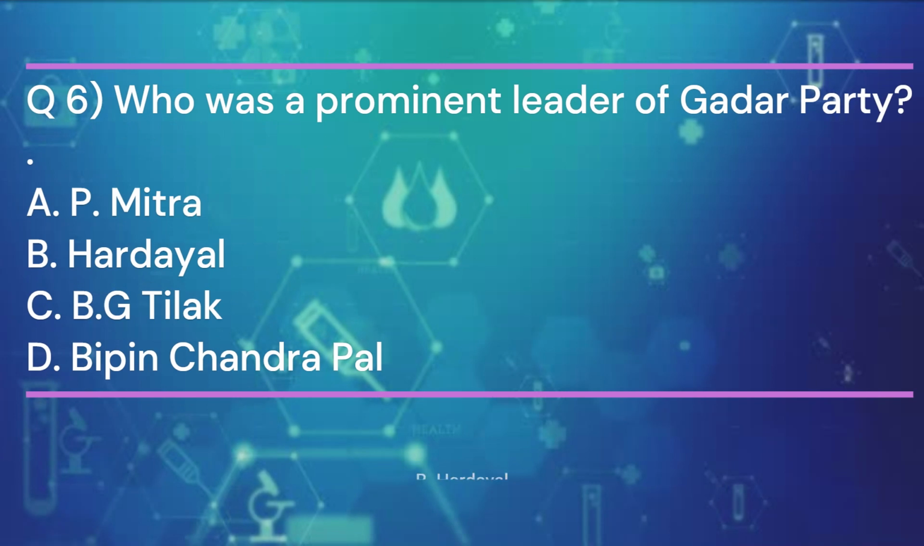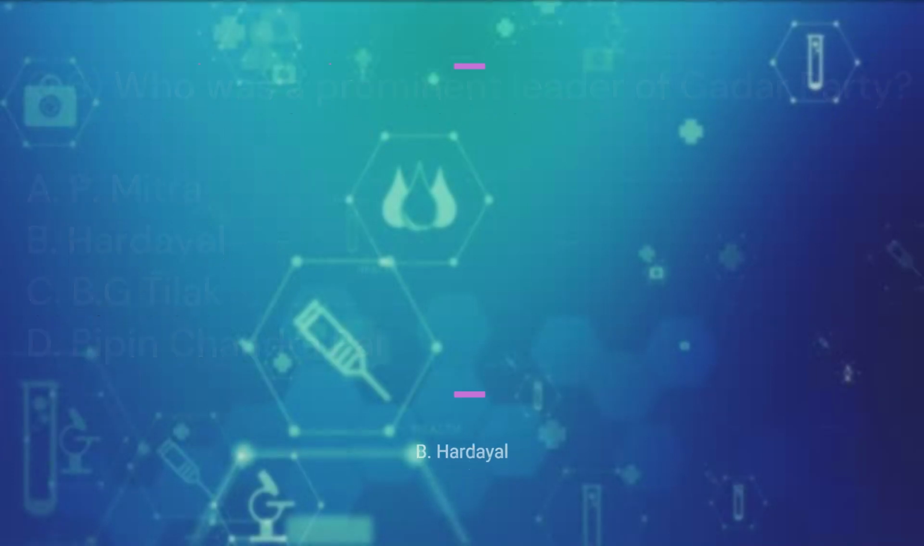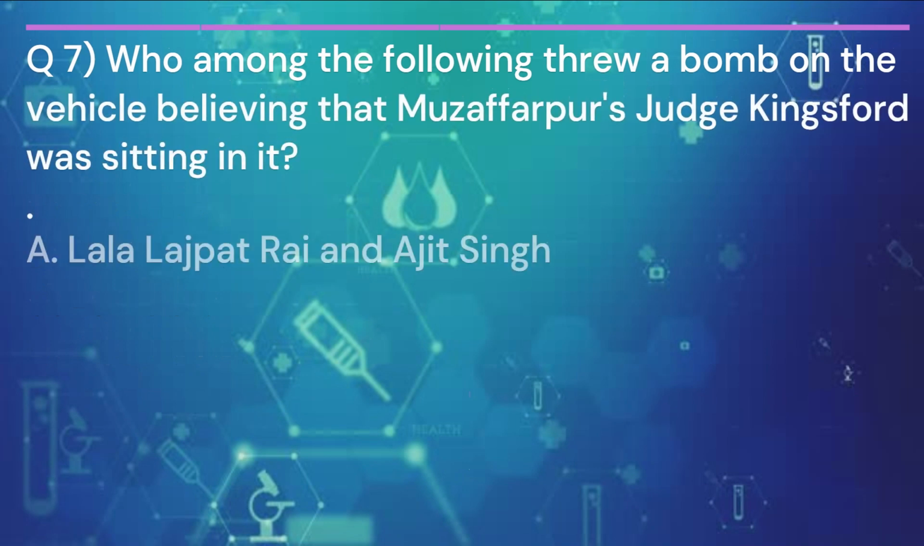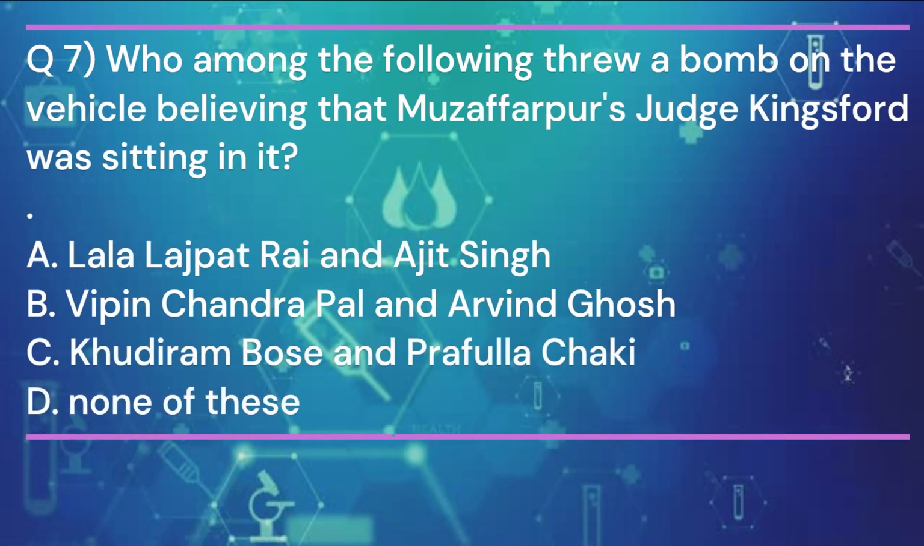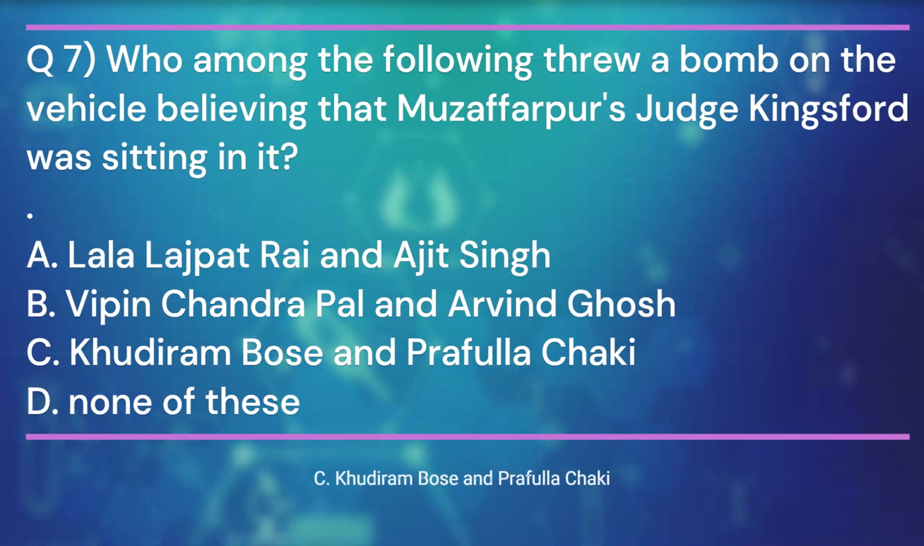And the answer is B. Hardayal. Question 7. Who among the following threw a bomb on the vehicle, believing that Muzaffarpur's Judge Kingsford was sitting in it? And the answer is C. Khudiram Bose and Prafulla Chaki.